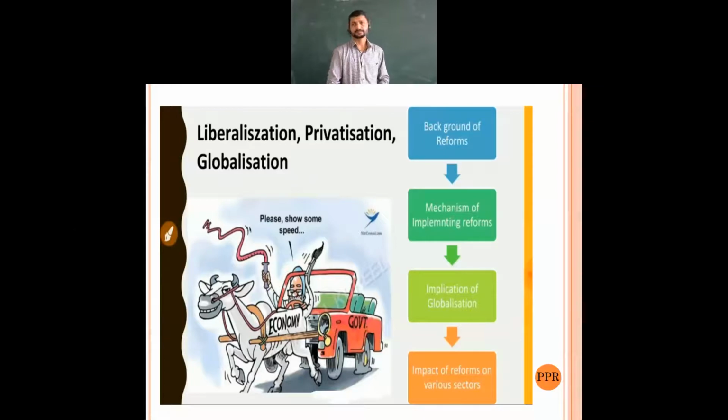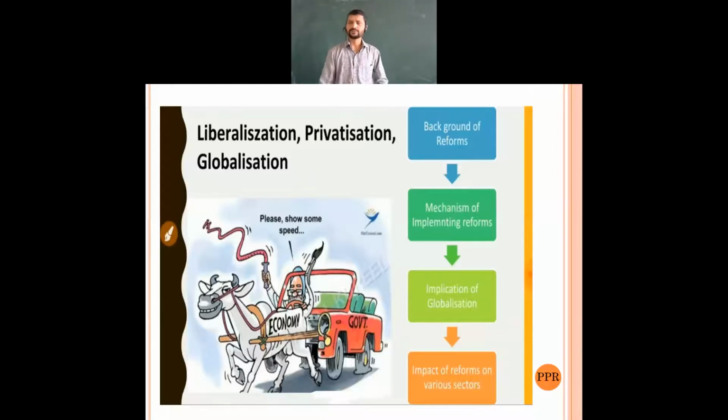As I told you in the previous chapter, we discussed the Indian economy from 1950 to 1990, when we came across various reforms. We brought in new five-year plans, then green revolution reforms, agriculture reforms, and land reforms. These were the reforms we brought in the previous chapter.